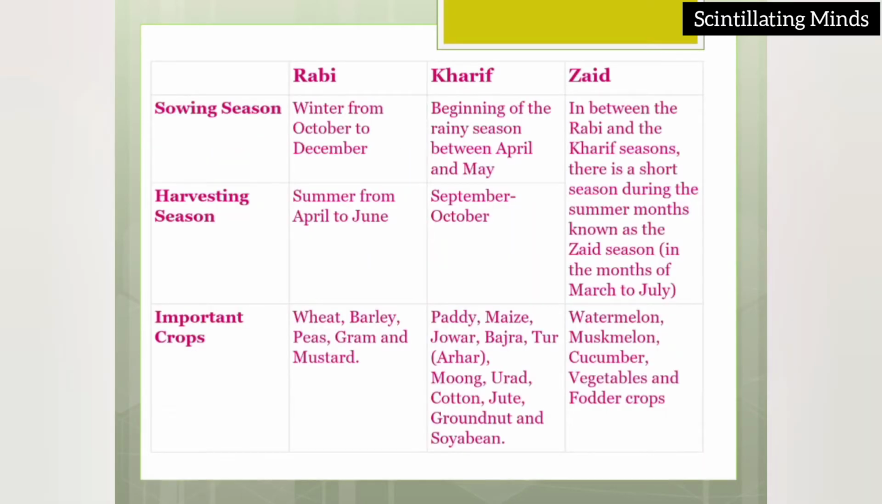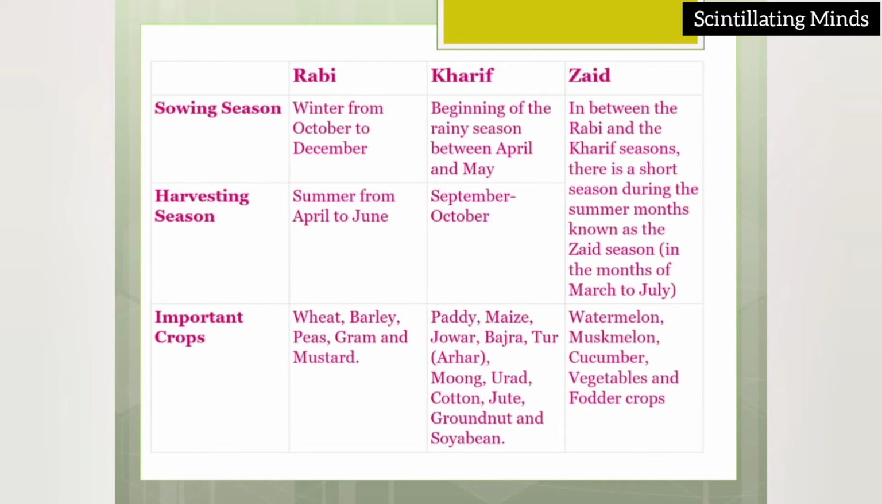Now we are going to talk about the different cropping seasons. Number one, that is Rabi, then Kharif, then Zaid. These are the seasons. We have to know the significance of each season one by one. The Rabi crop is grown in winter, from October to December, and the harvesting months are in summer, April to June.